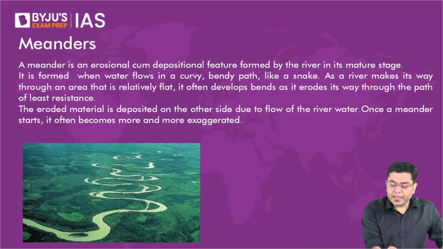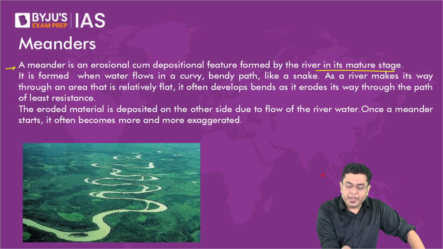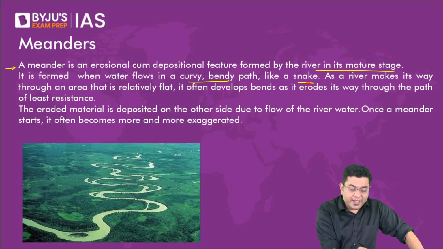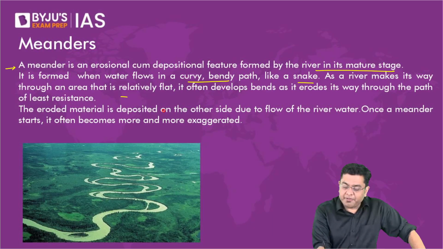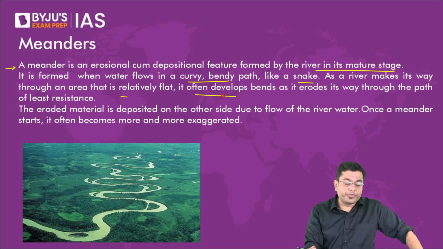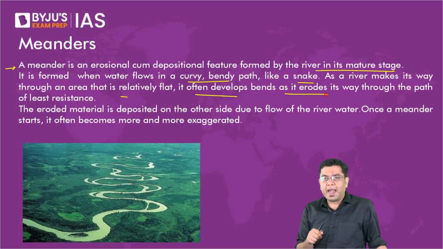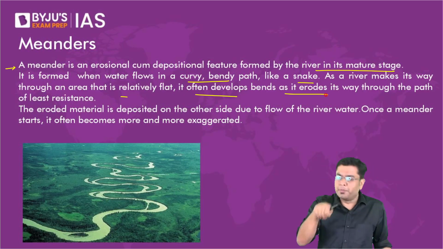So a meander is an erosional cum depositional feature formed by the river in its mature stage. It is formed when the water flows in a curvy, bendy path like that of a snake. As the river makes its way through an area that is relatively flat, it oftentimes develops bends as it erodes the path of least resistance. So here, water accumulated, pour some more water. If the land is flat, you will observe it will develop a kind of flow. Then maybe as you push in more water, that flow might change somewhat.